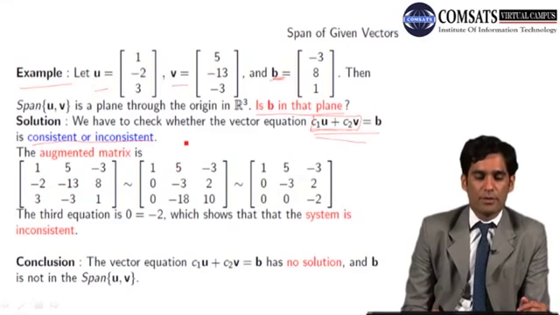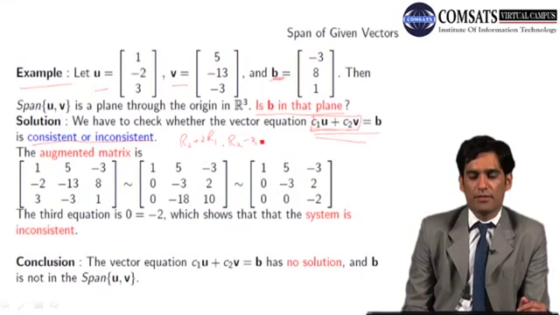I will do the row operation R2 plus 2 times R1, that will make -2 into 0, and second row operation I will do R3 minus 3 times R1. That will make this 3 as 0. Ultimately, I will have this matrix.